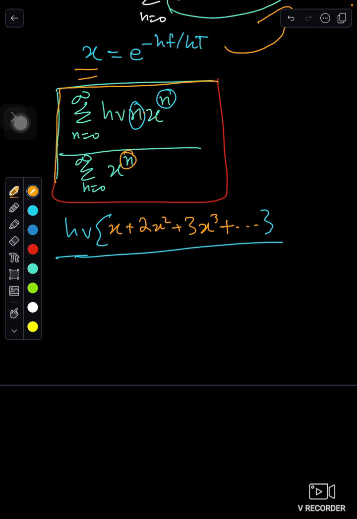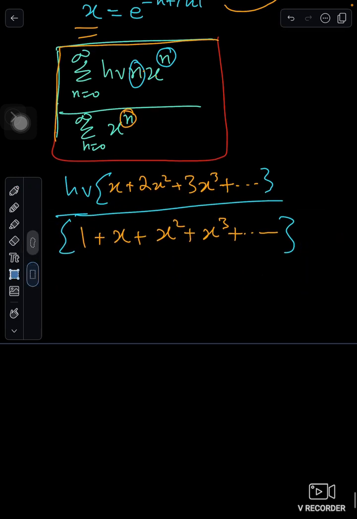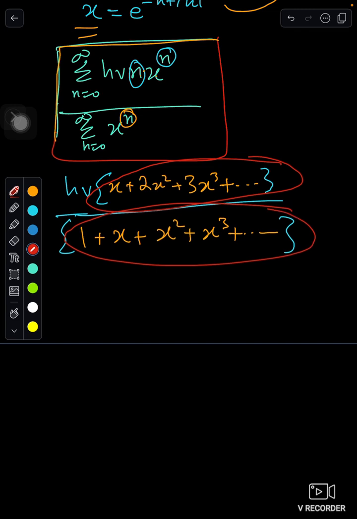X to the power n is what many people will say 0, but it's actually X to the power 0 is 1, plus X to the power 1 is X, plus X squared, plus X cubed, and so on. Okay, so when we get this equation, now we cannot write this as our answer. So we simplify these two expressions.